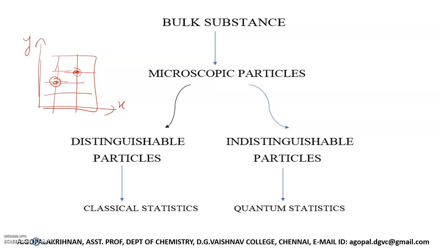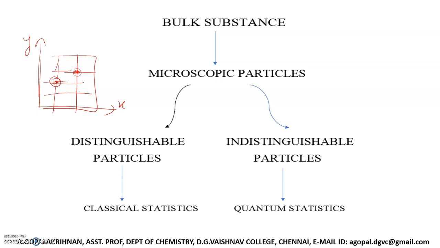It is very difficult. We cannot distinguish one hydrogen molecule from another hydrogen molecule. Similarly, if you take a metal piece, the free electrons of the metal, can we distinguish one free electron from another free electron? We cannot. These particles are called indistinguishable particles.